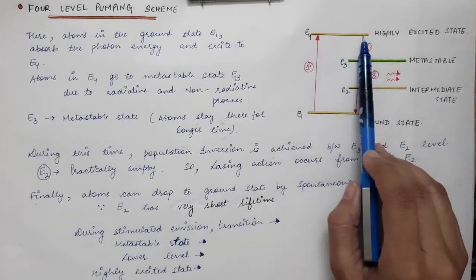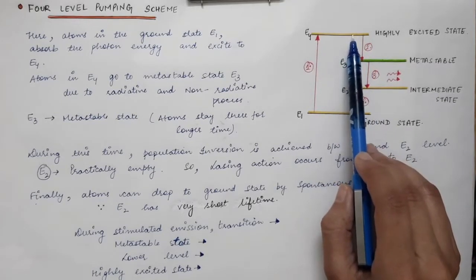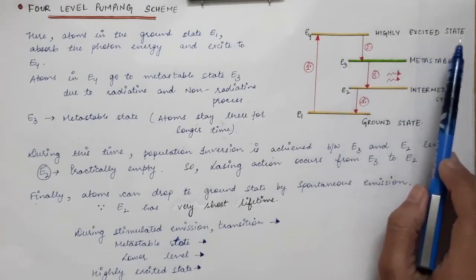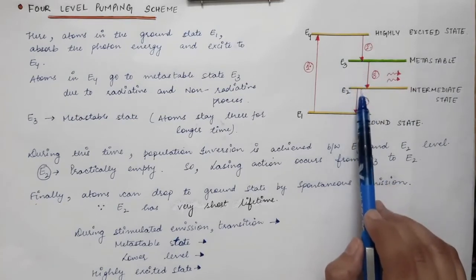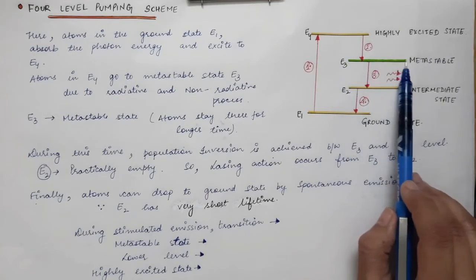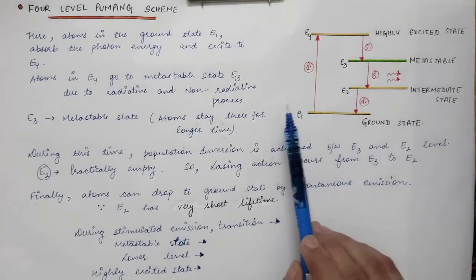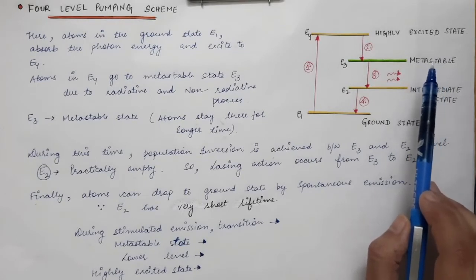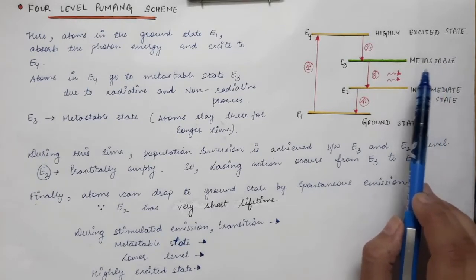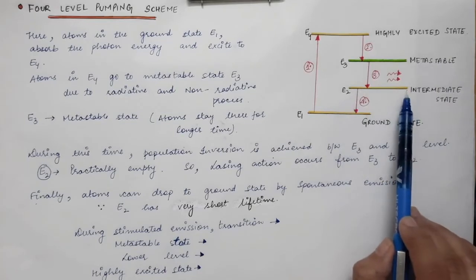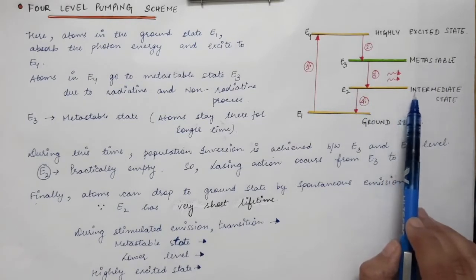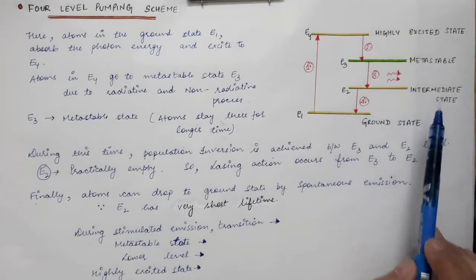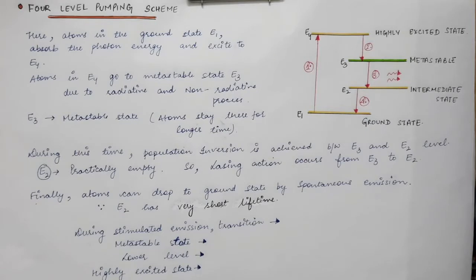So this highly excited state has a lifetime of around 10 power minus 8 seconds. And then in between the highly excited state and the ground state we have two other energy levels. Now this energy level is the metastable state. The lifetime of this metastable state is of the order of 10 power minus 3 seconds. And then we have the intermediate state. This intermediate energy state is also short-lived. The lifetime of the intermediate state is also very short.